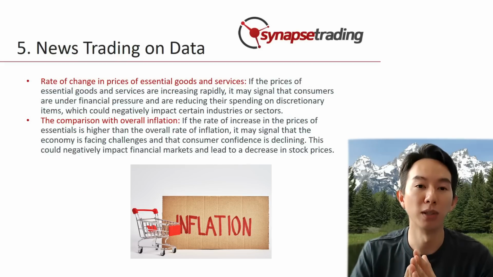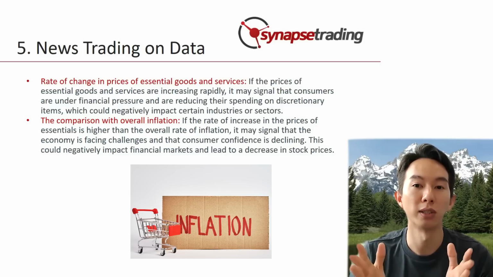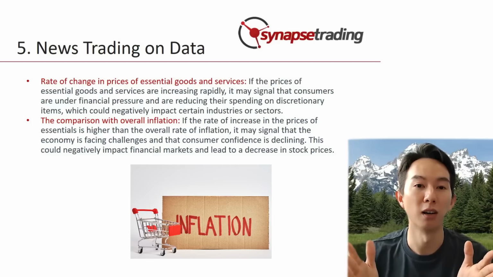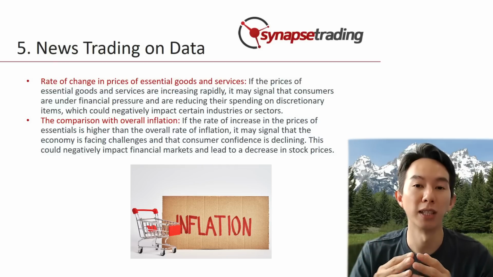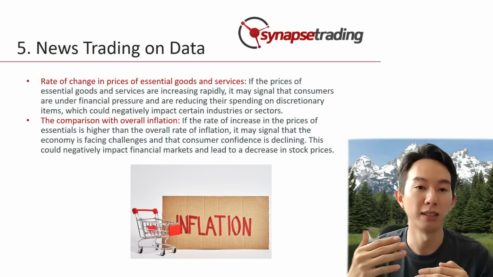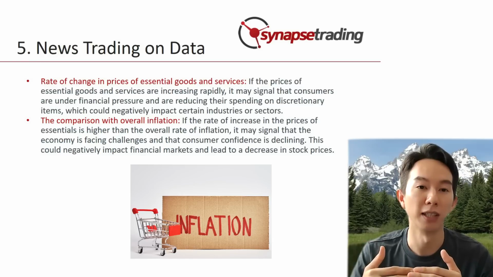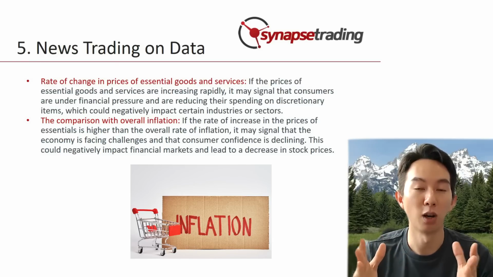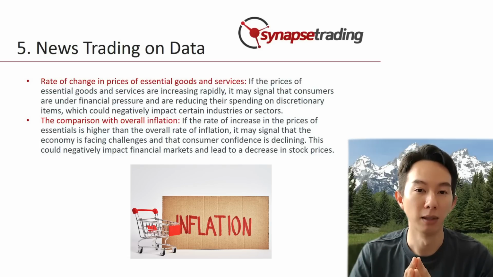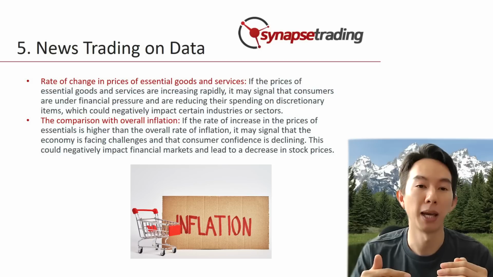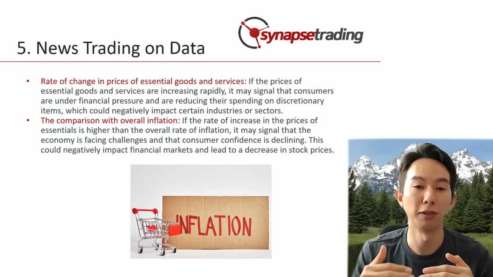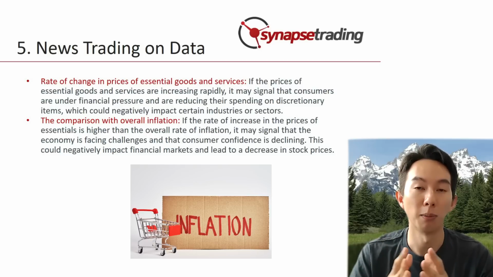Next is the comparison with overall inflation. Traders can use the difference between the rate of increase in prices of essential goods and services and the overall rate of inflation to assess the health of the economy. If the rate of increase in essential goods and services is higher than overall inflation, then it might signal that the economy is facing challenges and that consumer confidence is declining. So this could negatively impact the financial markets and lead to a decrease in risk assets such as stock prices.